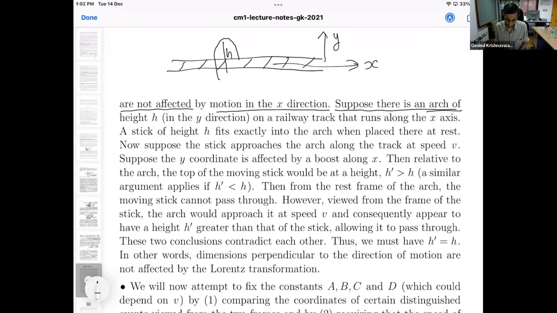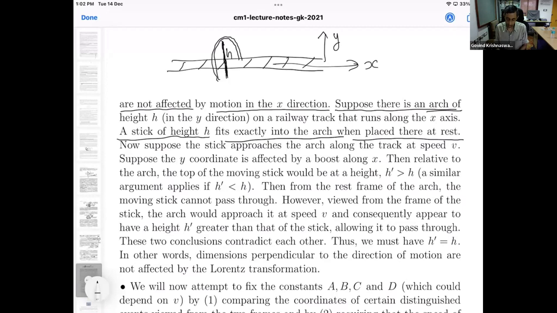Now a stick of height h fits exactly into the arch as indicated. This is the stick, also of height h. It fits exactly into the arch when placed there at rest. So in the rest frame of the railway track and of the arch, a stick at rest placed vertically will just fit into the arch.